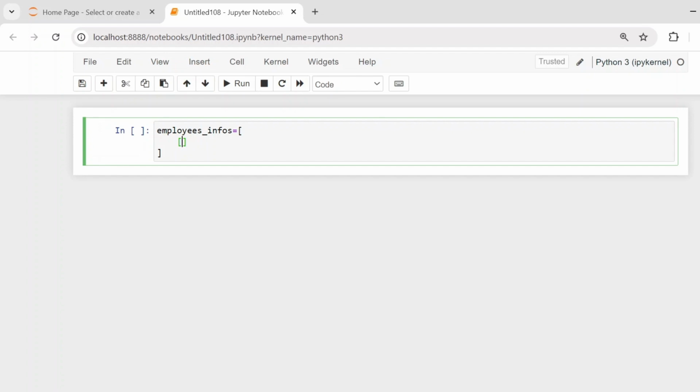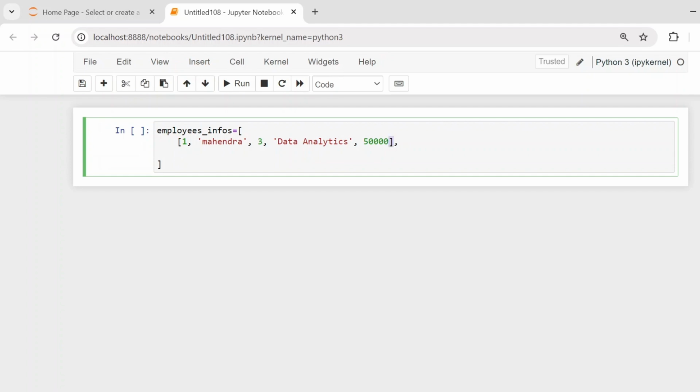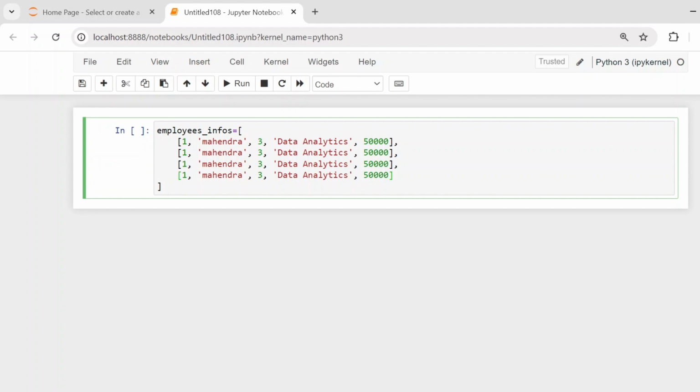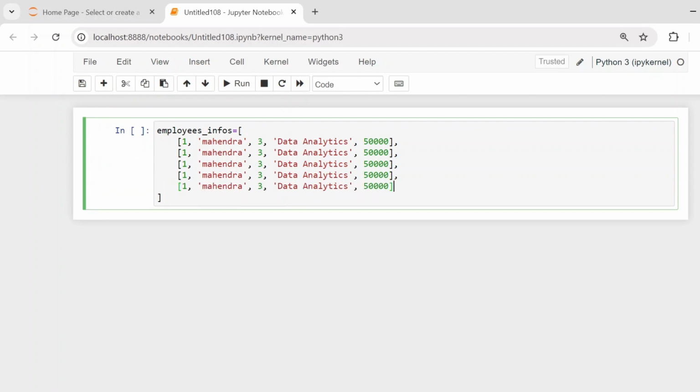I'm just considering sample data, that is employee ID, employee name, next manager ID, next department, next salary. This is one employee's information. Similarly, we have different employees' information. For now, I'm just copying it and pasting here. I have to keep a comma because each list indicates a different employee. Now, I'm just going to modify this data.